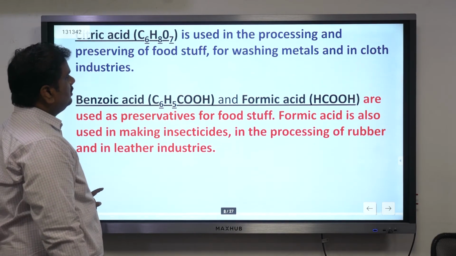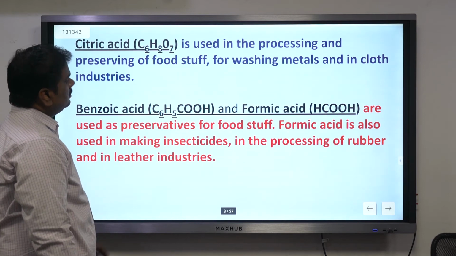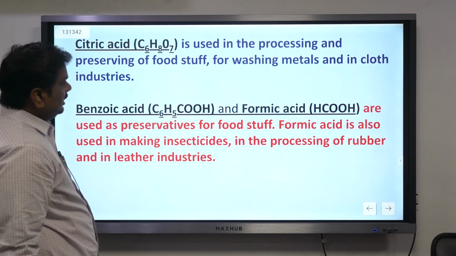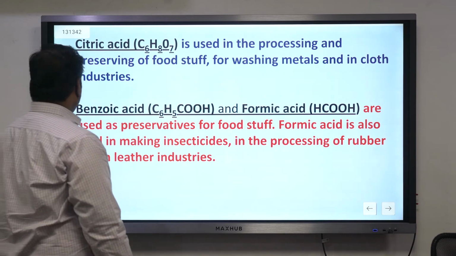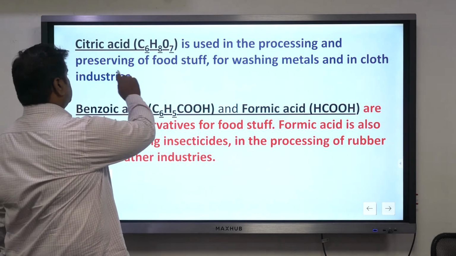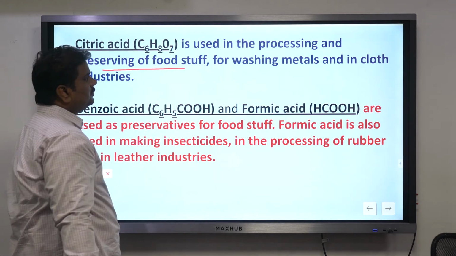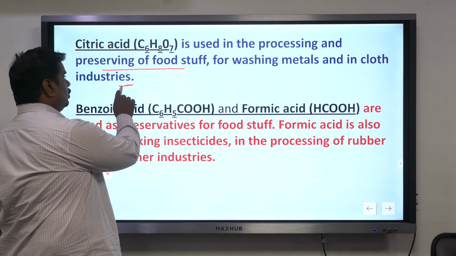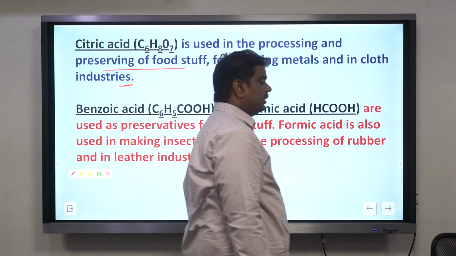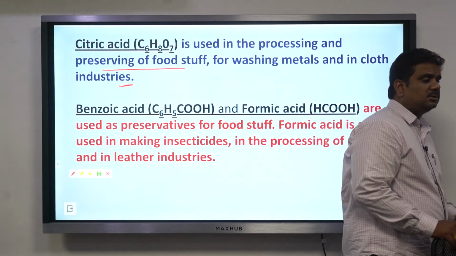Now this is important, just make a note of this one. Citric acid as well as benzoic acid. Now when talking about citric acid, it is used in the processing and preserving of foodstuff, for washing metals and in the clothes industries. Especially in your food industry, we are using citric acid.